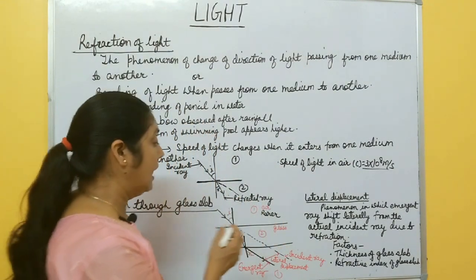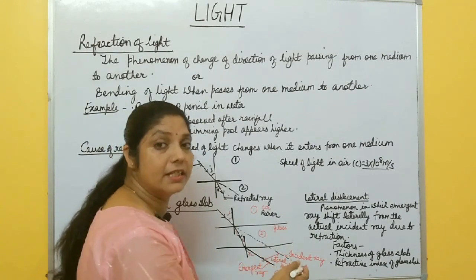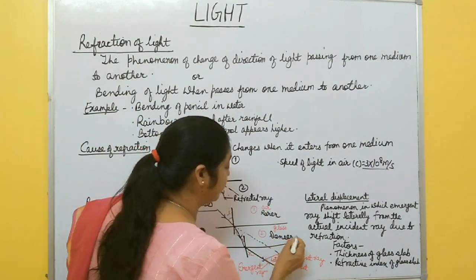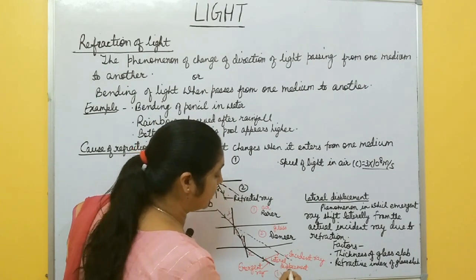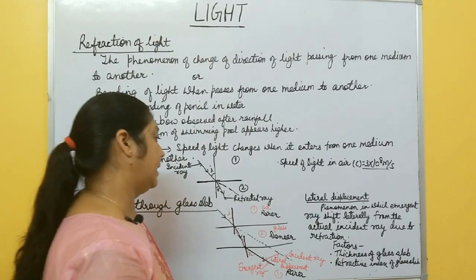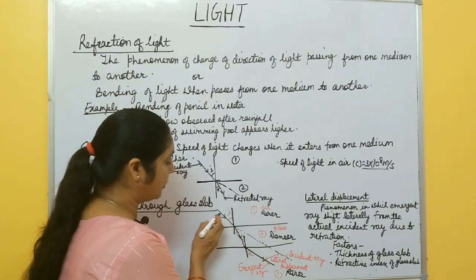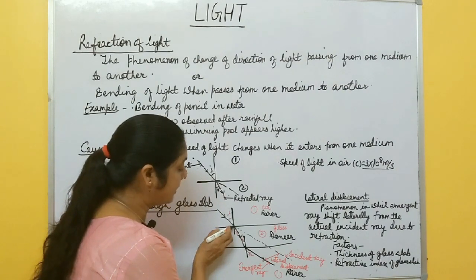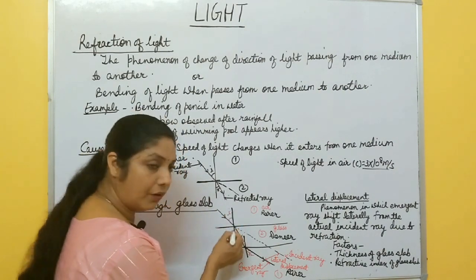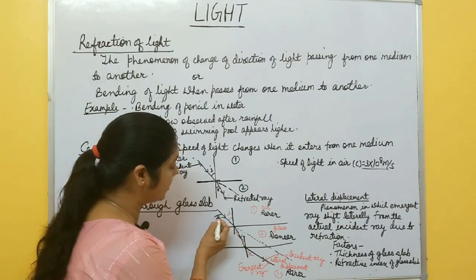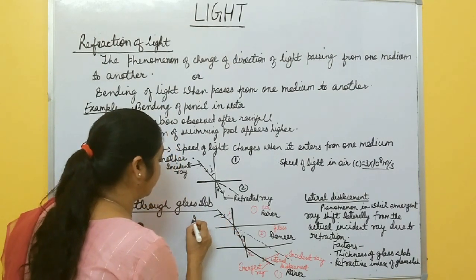Rare medium. And the medium in which the density is more is called denser medium. Again, this one is air, so this is again rare medium, right? So when light travels from this rare medium, air, and strikes at this point, draw one normal. You know that the angle between this incident ray, this one is what? Incident ray, okay?